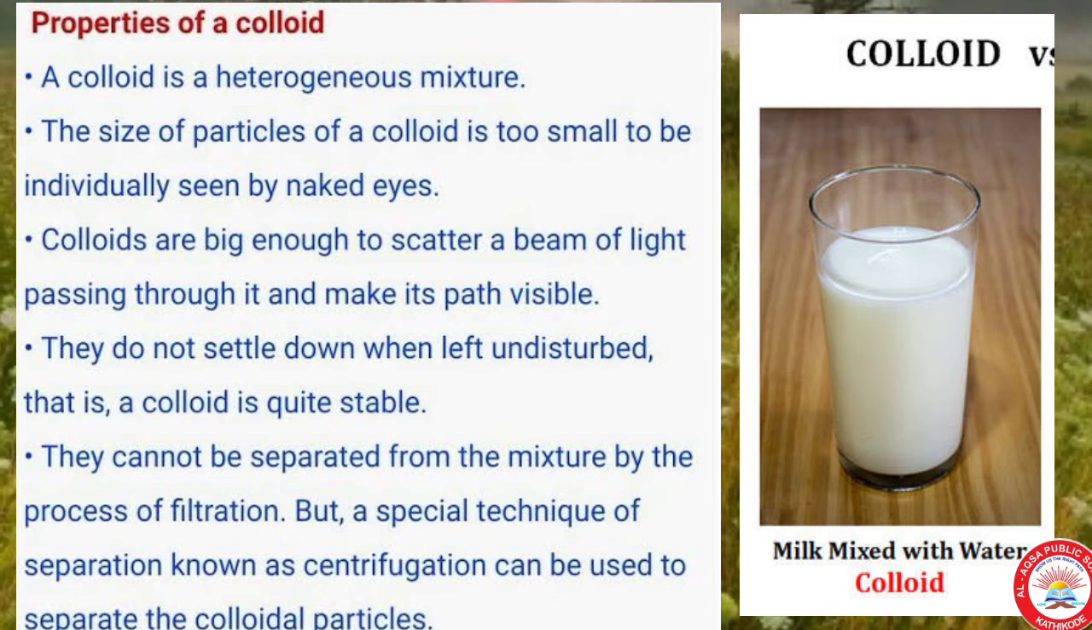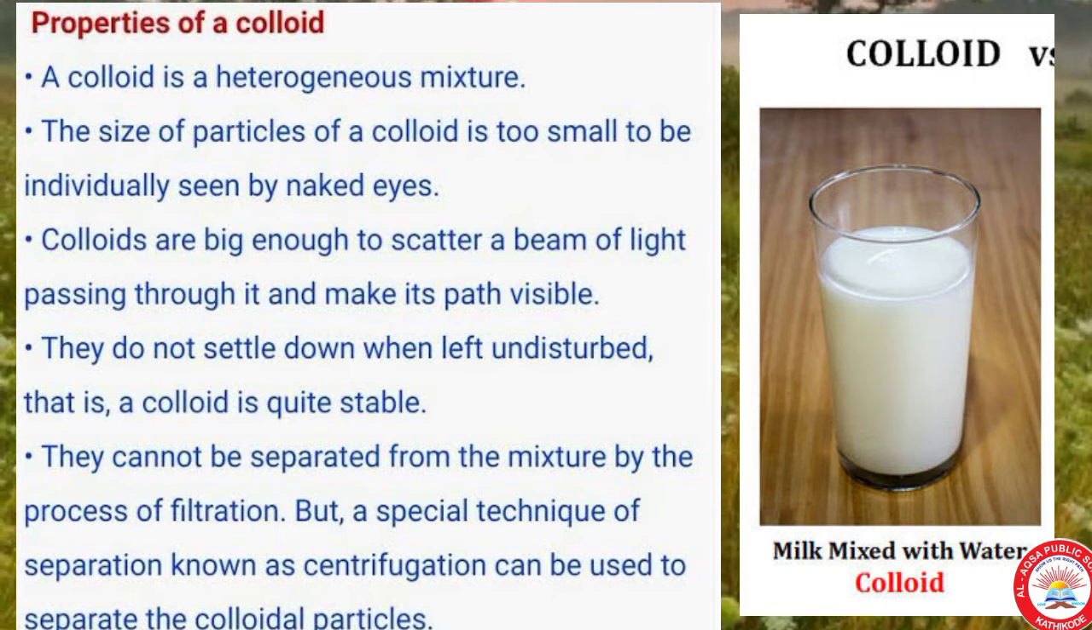So the first one, a colloid is a heterogeneous mixture, and the size of particles of a colloid is too small to be individually seen by naked eyes. Then colloids are big enough to scatter a beam of light passing through them and make its path visible. They do not settle down when left undisturbed. So we can say that a colloid is quite stable.